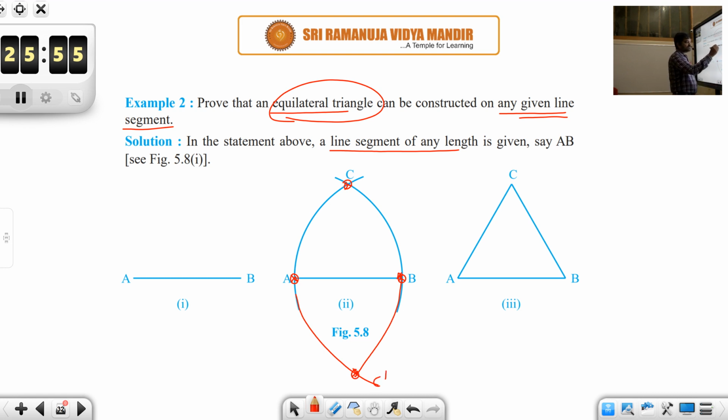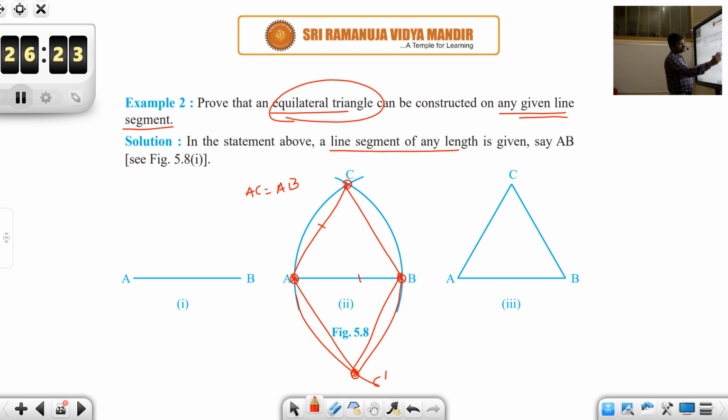Now join this point to A and B. See, students, this measure is nothing but the radius AB, whatever you have chosen. It is by construction, because you have chosen the radius of this arc as AB. So AC would be equal to AB by construction.